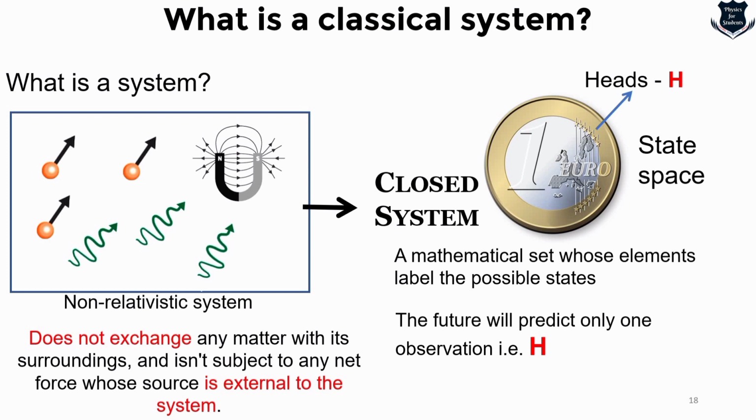Predicting the future of the system is extremely simple. Nothing ever happens and the outcome is always either heads or tails. So this is why it is called a single state system. Remember, the state space is not an ordinary space. It's a mathematical set whose elements label the possible states of the system. So if the coin is glued to the table and pointing upwards to the head, then always the state will be heads, heads, heads, or if it is pointing towards the tail, it will be tail, tail, tail. And this is a simple system which is called a single state system.